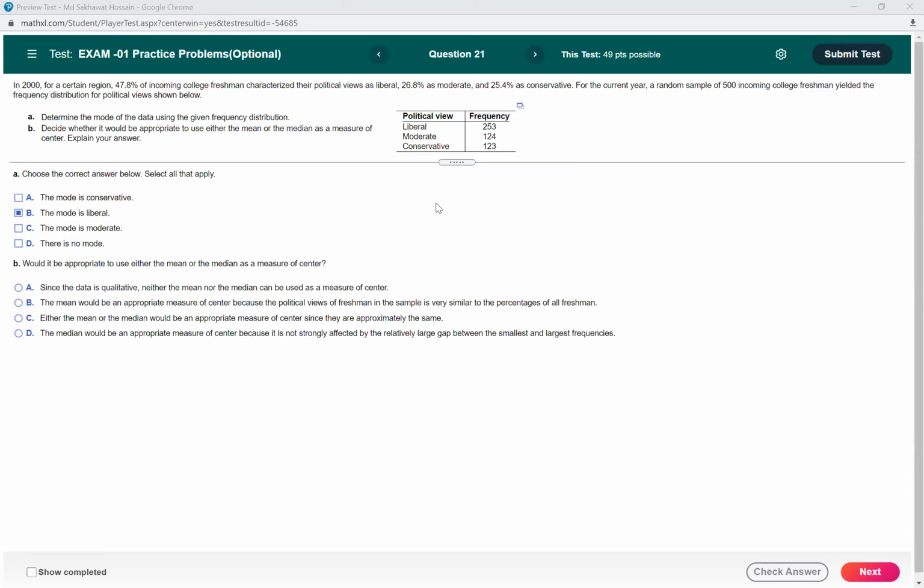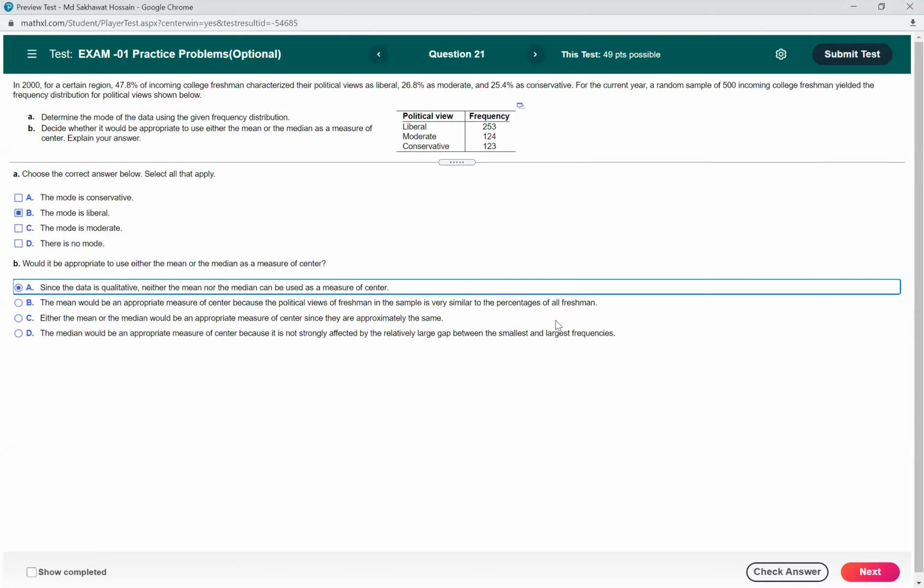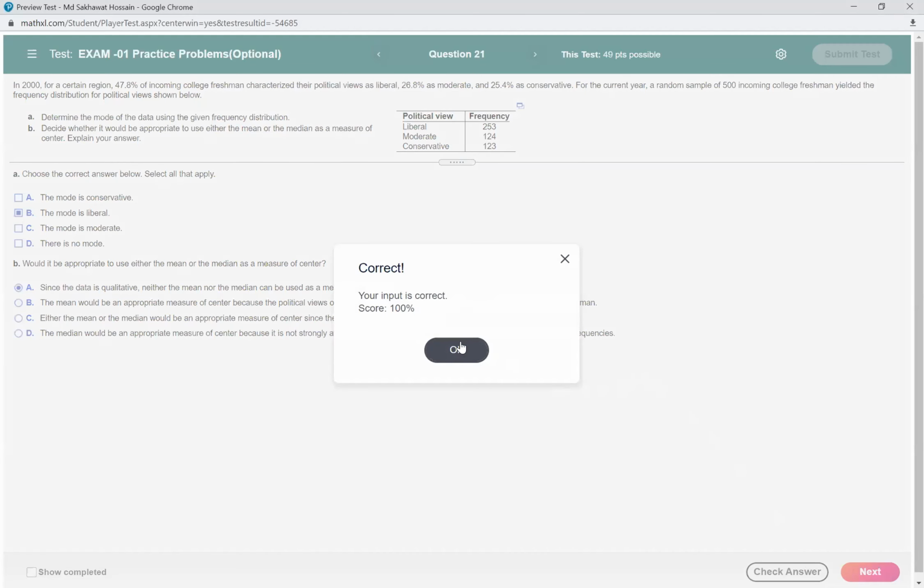So only we can find the mode. So neither the mean nor the median can be used as measures of center, since the data set is qualitative. So the answer should be the first one. Do you have any question?